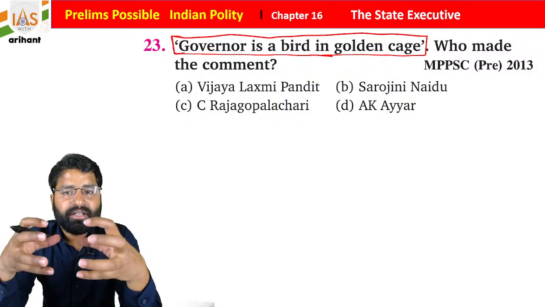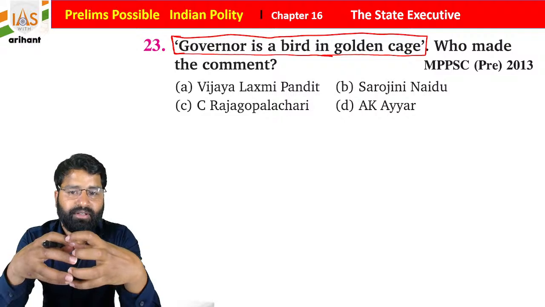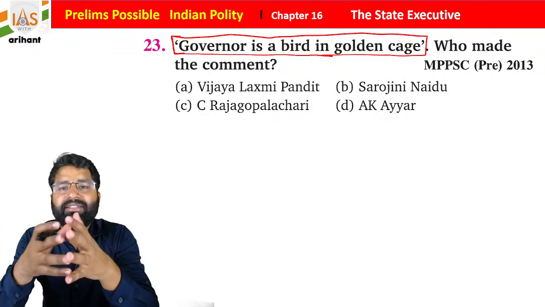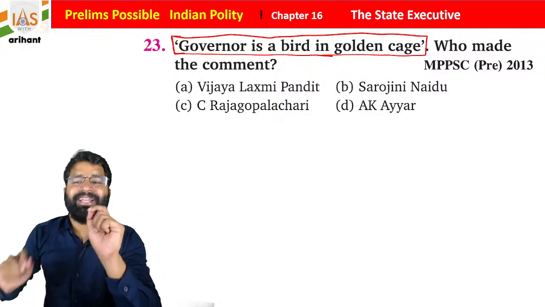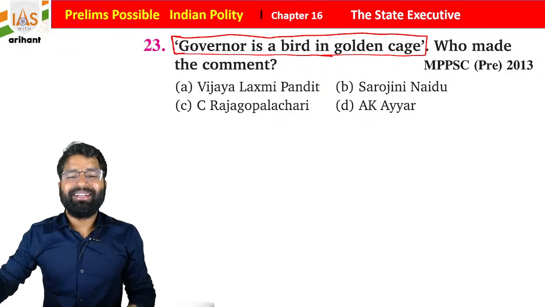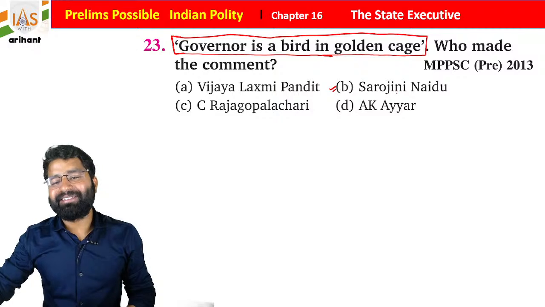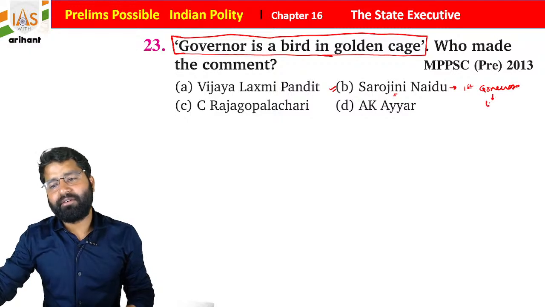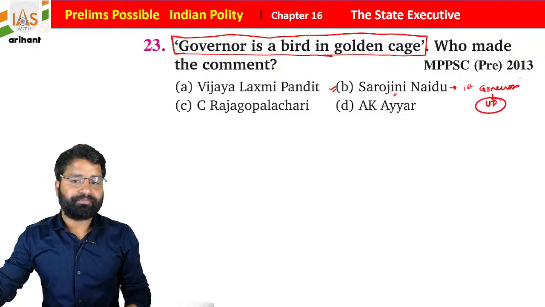He has limitations. What does a bird want? Freedom. But it says that okay, the governor has a golden cage, so he wants to live here. This statement was made by Sarojini Naidu ji, as she was the first female governor as well as the first governor of Uttar Pradesh.